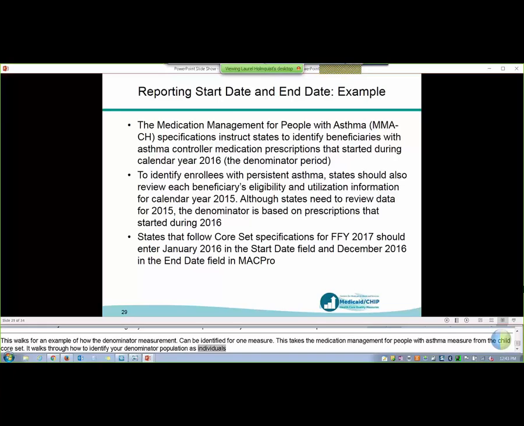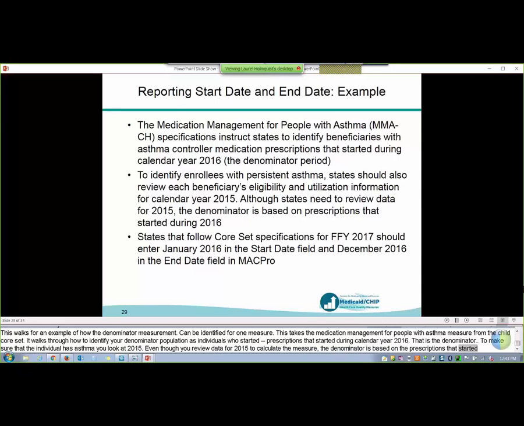But then, to make sure that the individuals have persistent asthma, you look back to calendar year 2015. And so in this example, even though you review data for 2015 to calculate the measure, the denominator is based on the prescriptions that started during 2016. So that's the denominator measurement period, and that's the approach that's used for all the measures. Next slide, please.